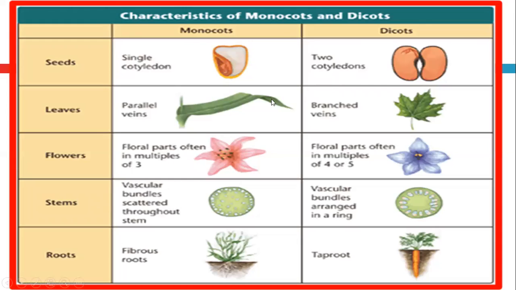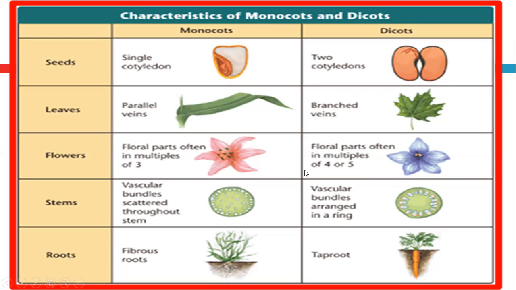The veins are parallel, but here the veins are branched. And the flower parts are often in multiples of three, like this 1, 2, 3, 1, 2, 3. The petals and stamens are in 3s, 3 petals or 3 stamens, and so on. But here flower parts are often multiples of 4 or 5.